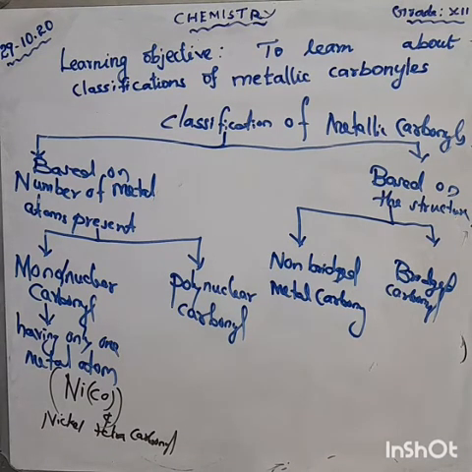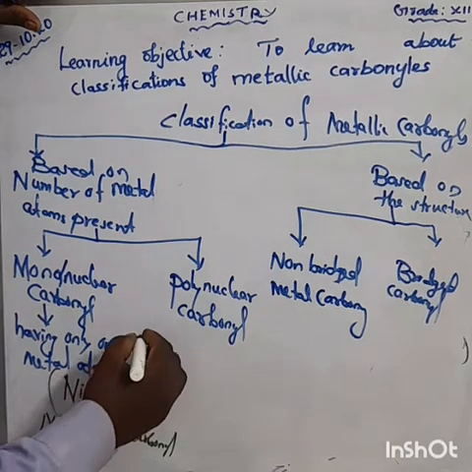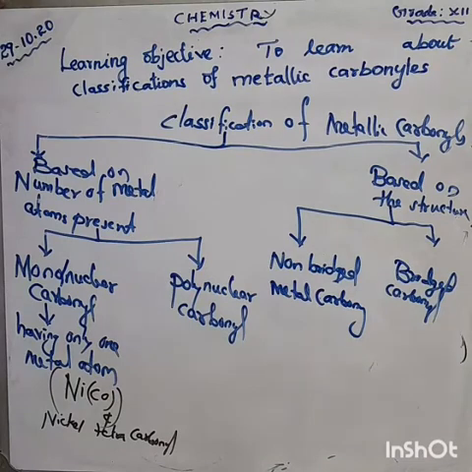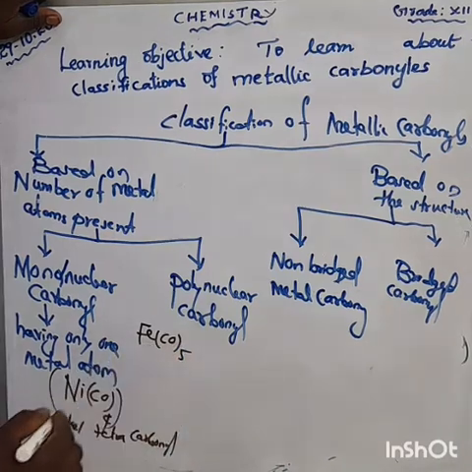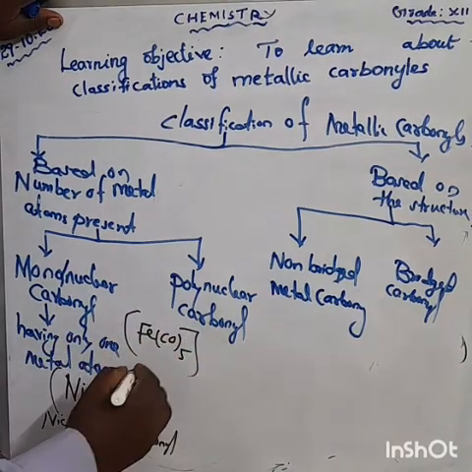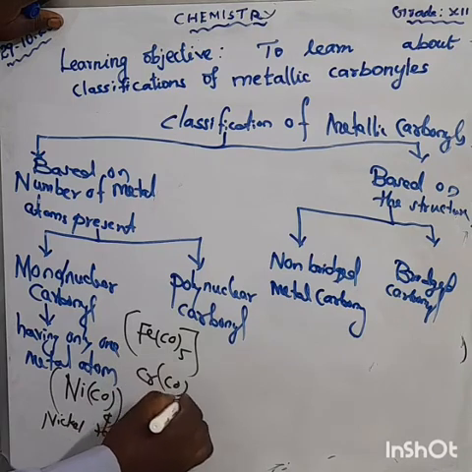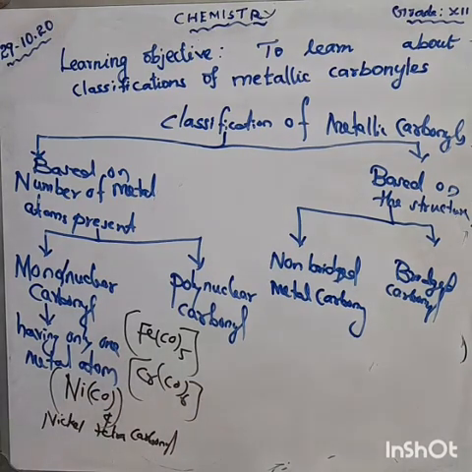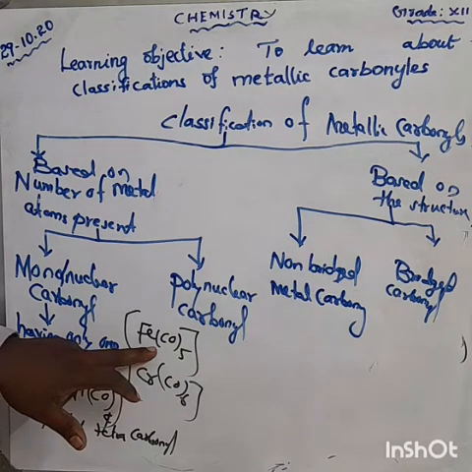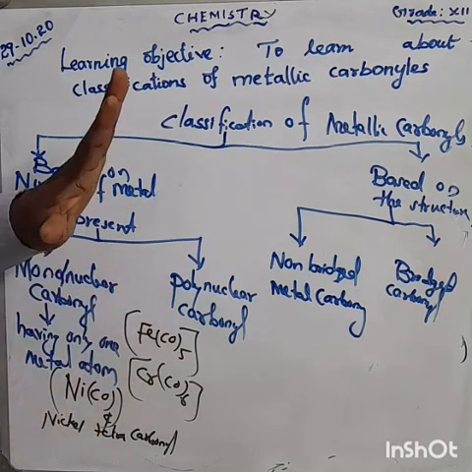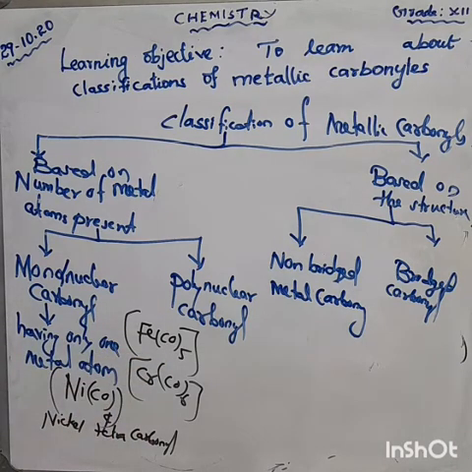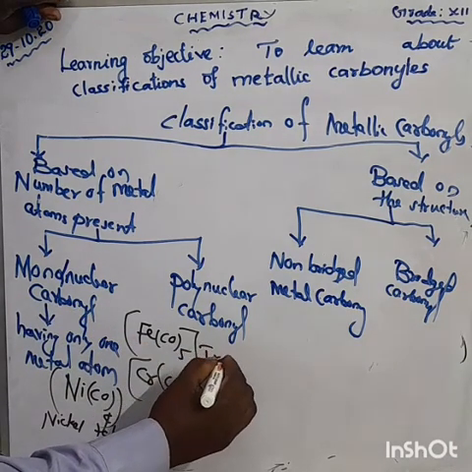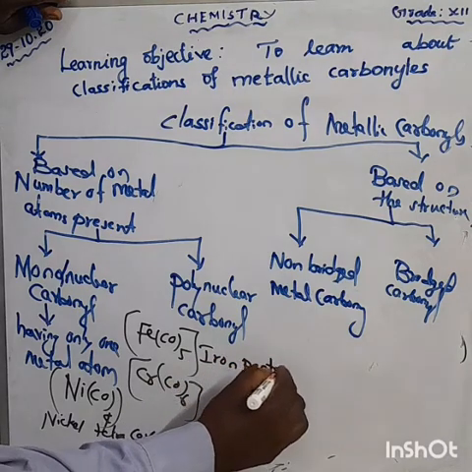Can you say another example? Already we learned many complexes. Fe(CO) 5 times, and Cr(CO) 6 times. These are the complexes we already learned. Nickel tetracarbonyl. Fe(CO)5, so 5 means penta: iron pentacarbonyl.